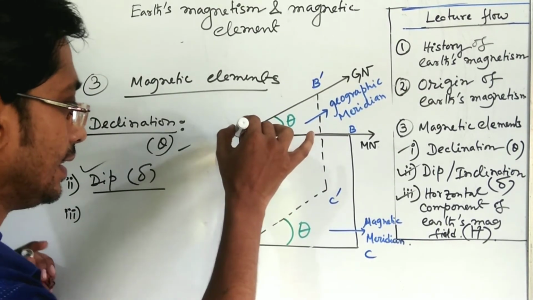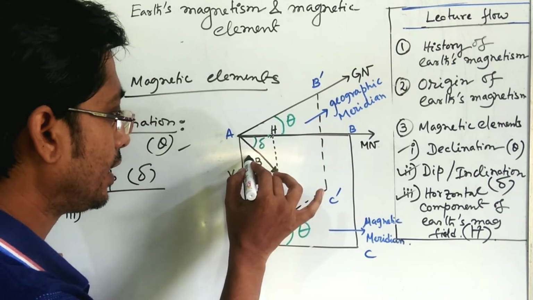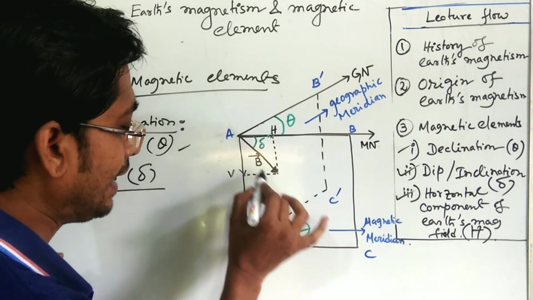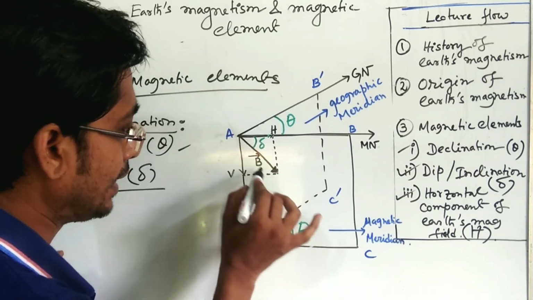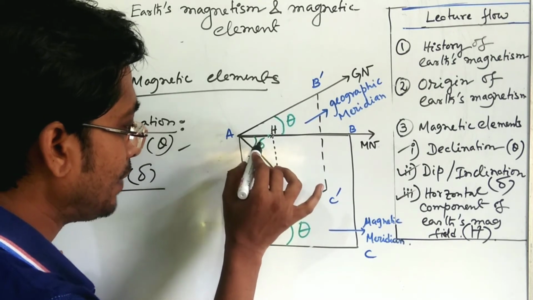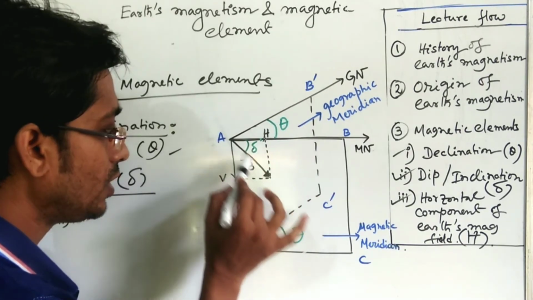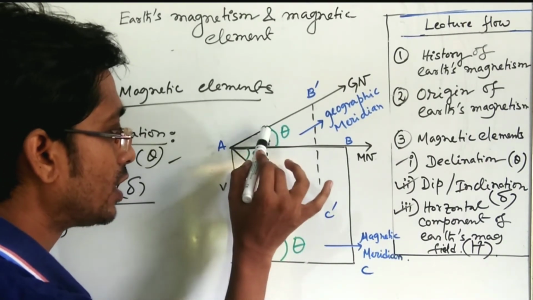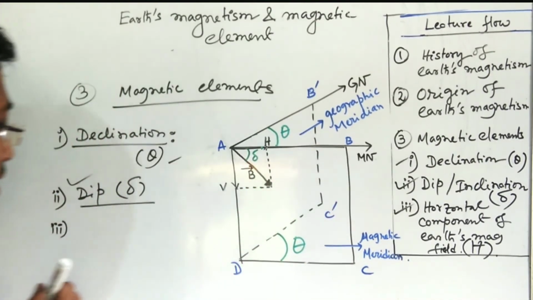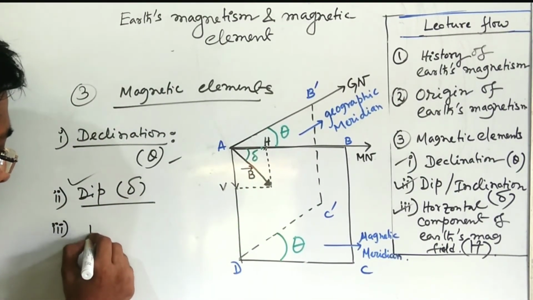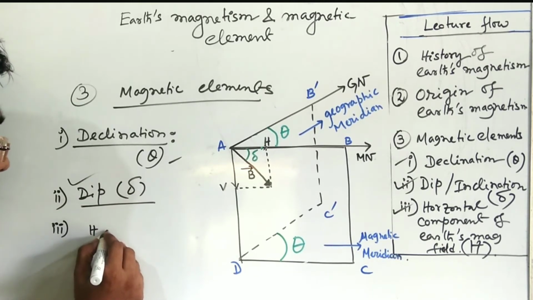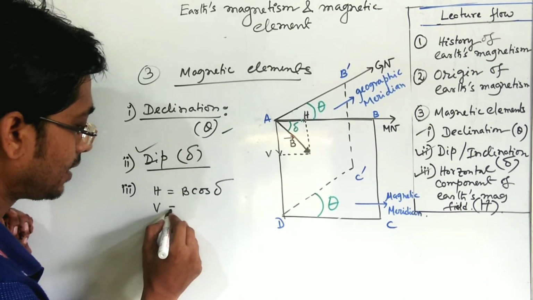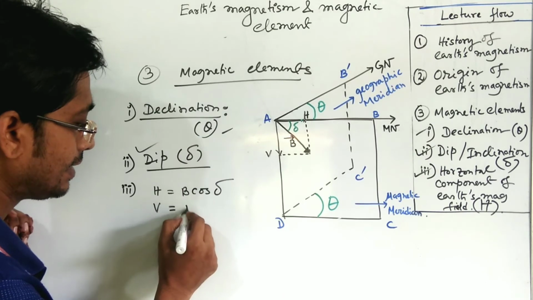Now the remaining portion, that is the horizontal component of earth's magnetism. Now you can see this is the direction of the magnetic field, denoted by B. This magnetic field direction is denoted by the magnetic needle, and it makes an angle, the dip angle, delta. If we resolve the magnetic field B into two parts, it will be a horizontal part and a vertical part. Then we can write from the figure, H, the horizontal component of the magnetic field, is equal to B cos delta. At the same time, the component in the vertical direction is B sin delta.